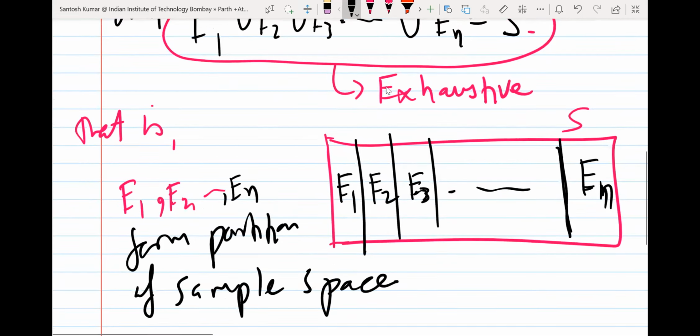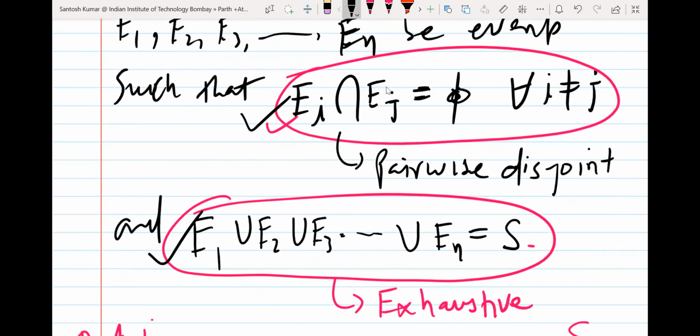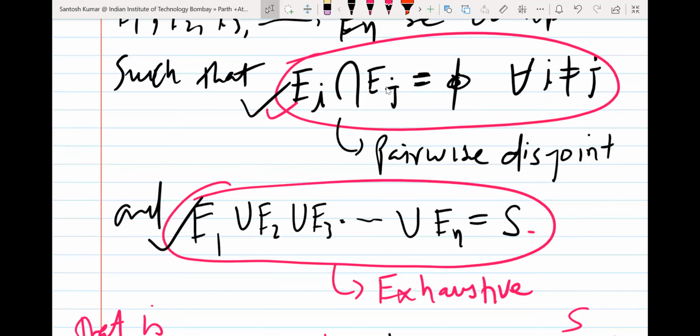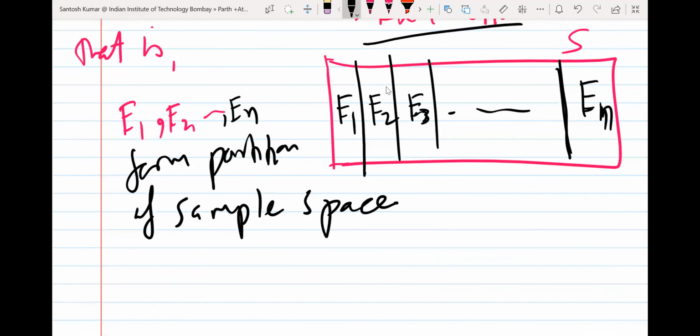Okay, so you can write directly this word. The meaning of partition is these two properties: they will be mutually disjoint, or you can say pairwise disjoint, and exhaustive. So simply you can say E1, E2, En are a partition of sample space S.